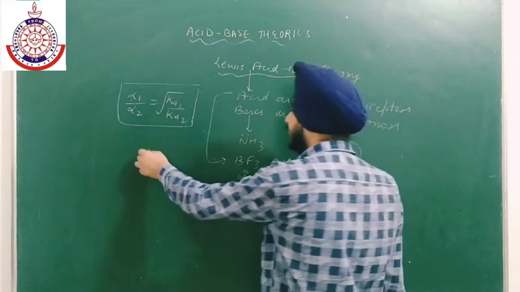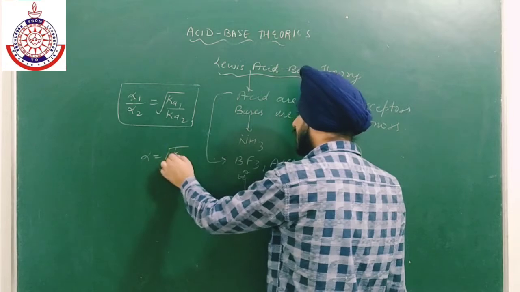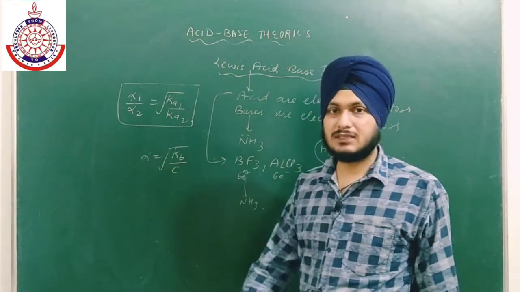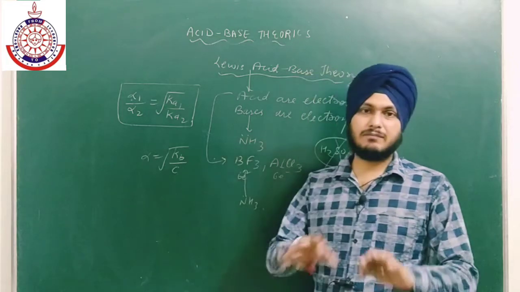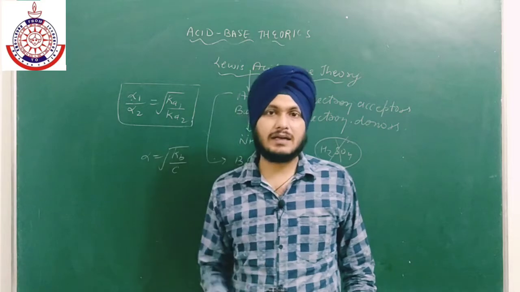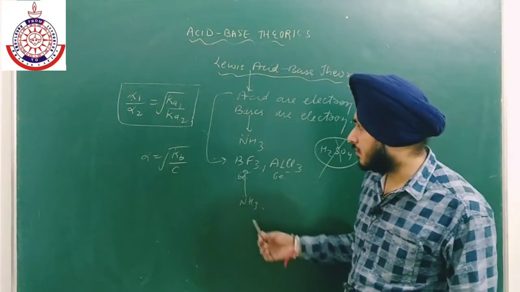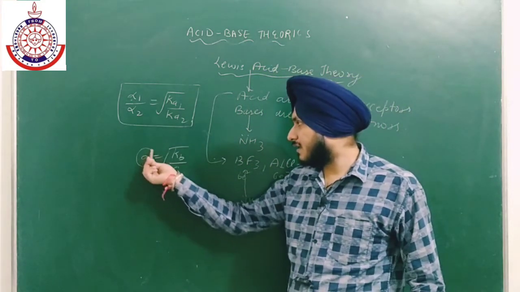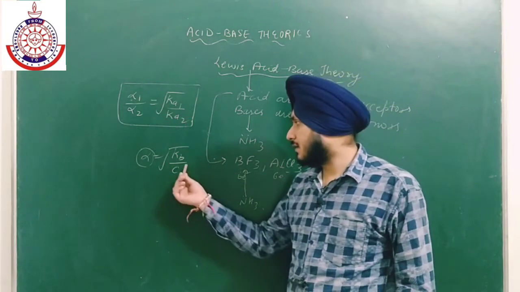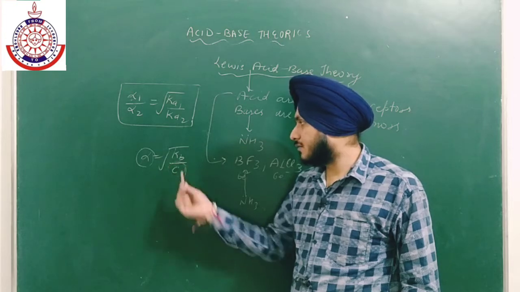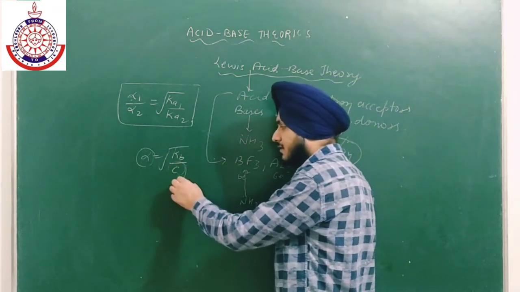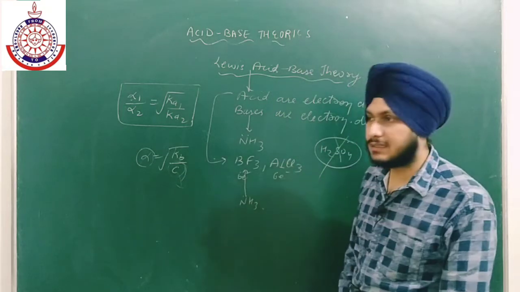Alpha is also equal to root of Kb upon C, where C is the concentration. Now if we want to make the weaker electrolyte strong, we want to make alpha greater. If we want the value of alpha high, then we have to decrease the value of C. So when we decrease the value of C, it means we are decreasing the concentration.